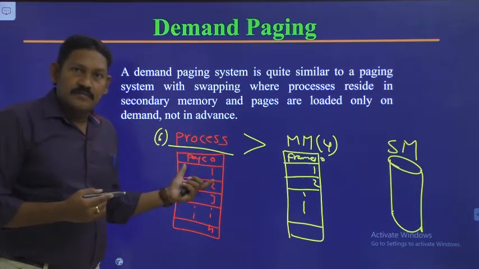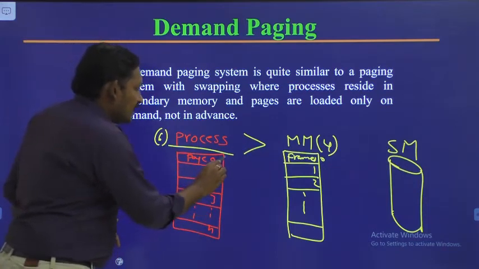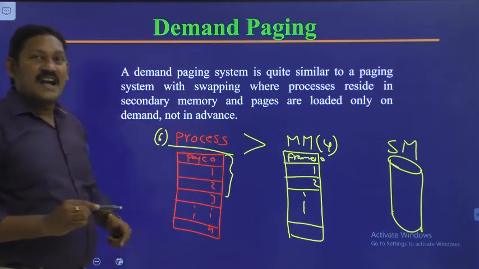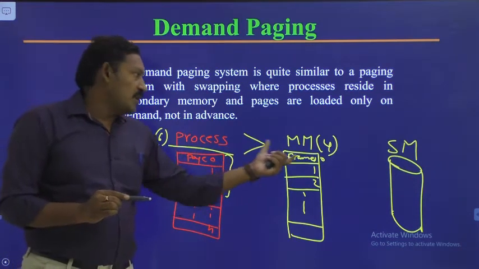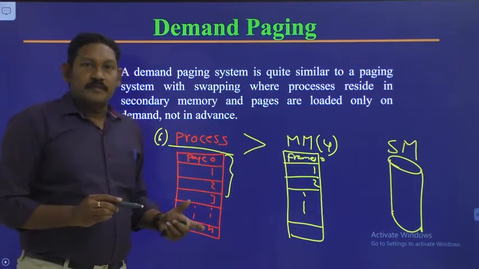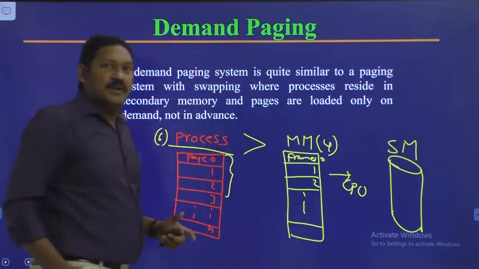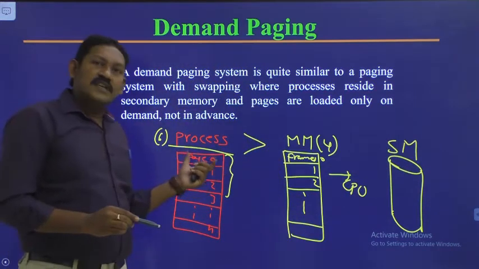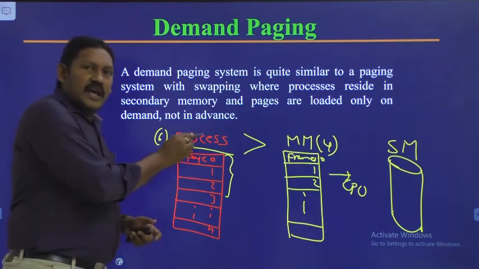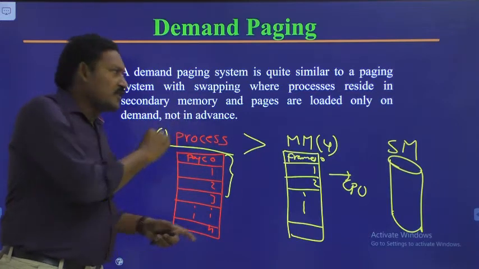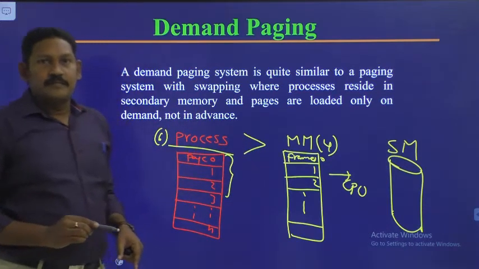whatever pages it is capable of storing. Let us suppose that when it starts execution, the first pages, page 0, 1, 2, will be stored in the main memory. Those will be executed by the CPU. Okay, the starting pages. Once page 0 and 1 are executed, then we will take page 0 and page 1 out of the main memory and insert page 3 and page 4 inside the main memory.